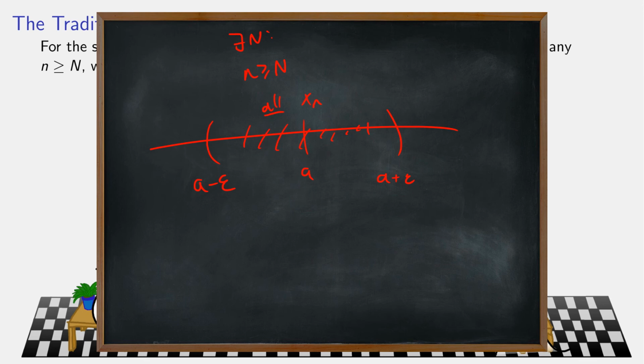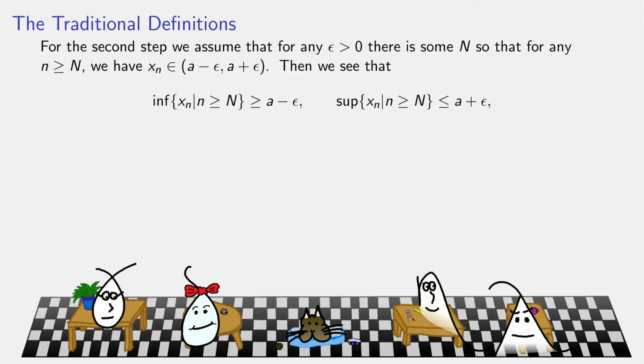So now think, if all of the xn's after capital N are in here, how many of them were not? How many of them were bigger than A plus epsilon or less than A minus epsilon? All of them past capital N are in the little interval, so only finitely many of them are not. Okay. So therefore,